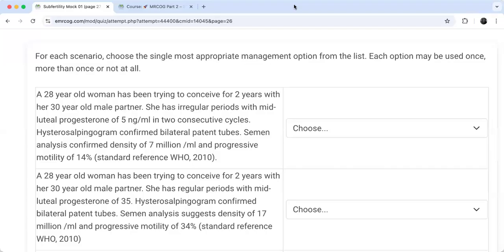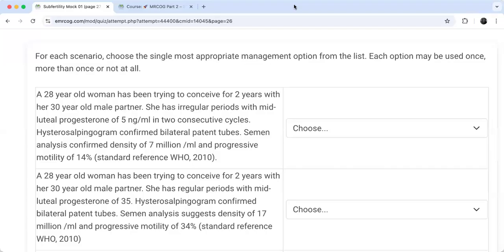The difference between IVF and ICSI is the intracytoplasmic injection of the sperm, which allows you to select a sperm of good quality and insert it.